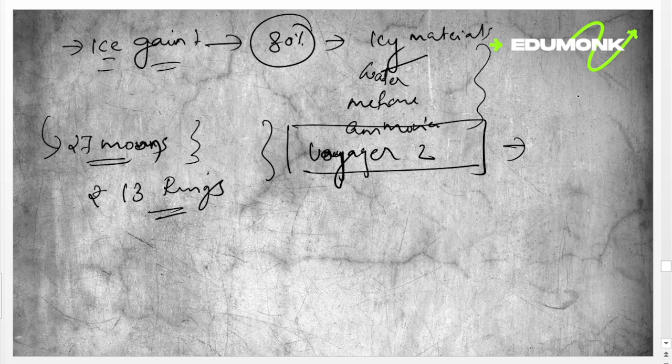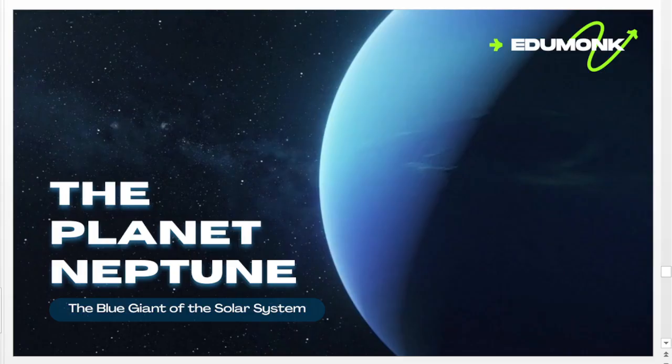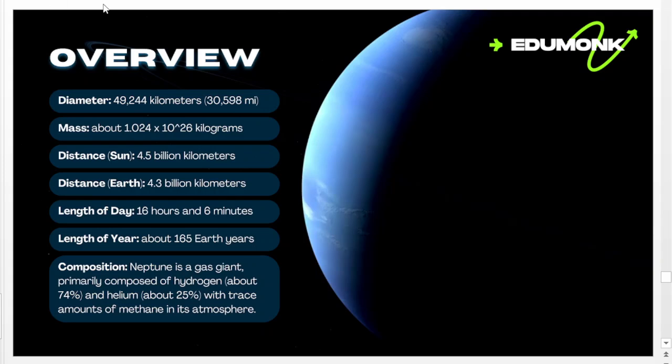Then we can move to the eighth and last planet, Neptune. Diameter of Neptune is 49,244 kilometers. Mass is around 1.024 times 10 raised to 26 kilograms. Distance from Sun is 4.5 billion kilometers. Distance from Earth is 4.3 billion kilometers. Length of the day is 16 hours and 6 minutes. Then we can move more on this.